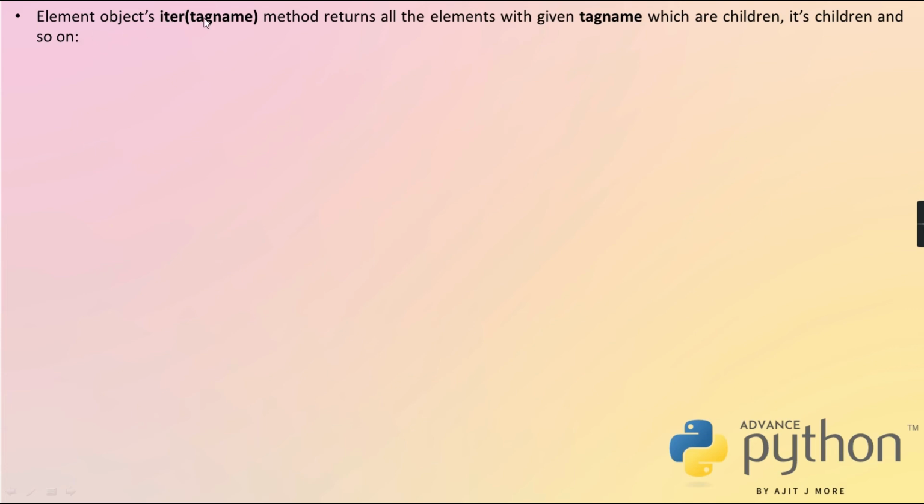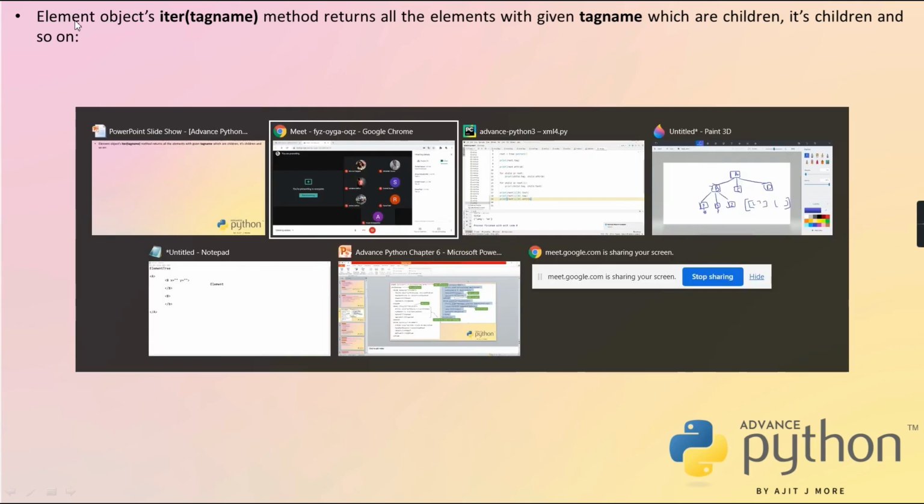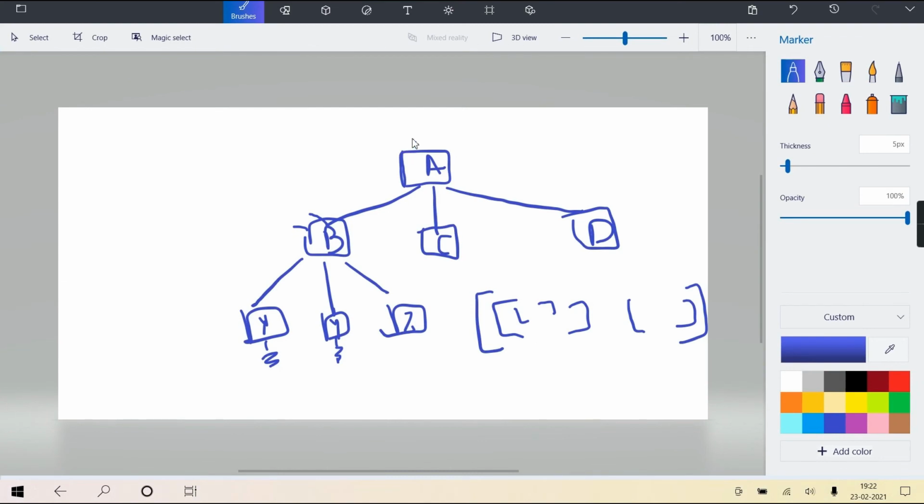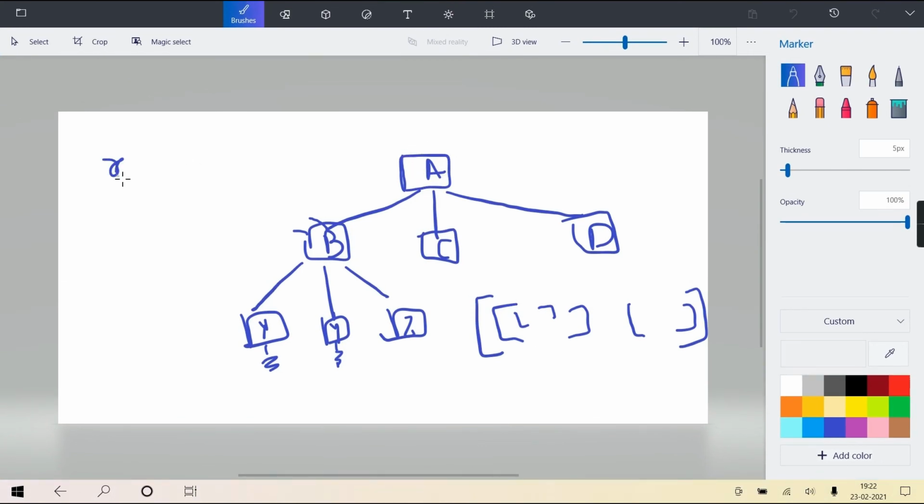Okay, see, the element object's iter method with a tag name returns all the elements with the given tag name, which are children, its children, and so on. The entire tree it will access. It will not only check the first children of this element. Okay, see, now suppose this A is representing X, and I wrote dot iter. Now X is representing this root element, and then the tag name I have given is B, suppose.